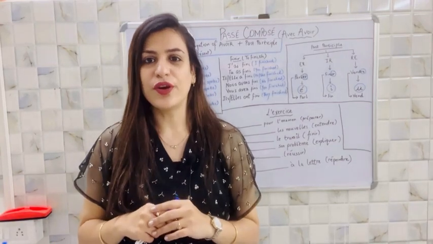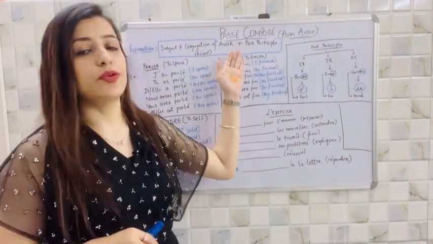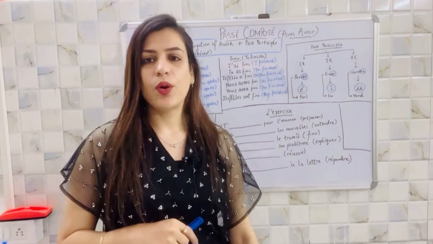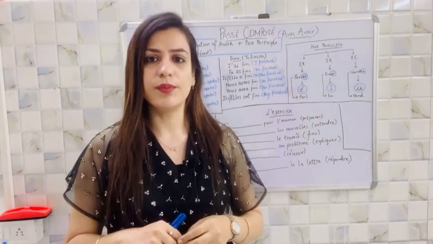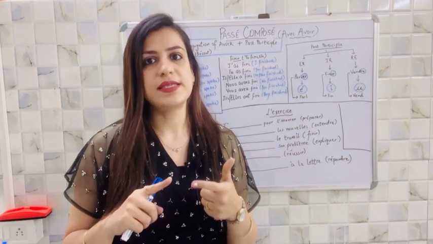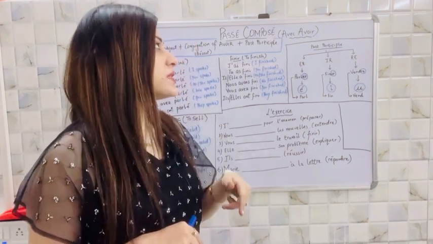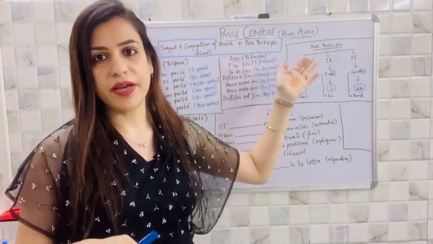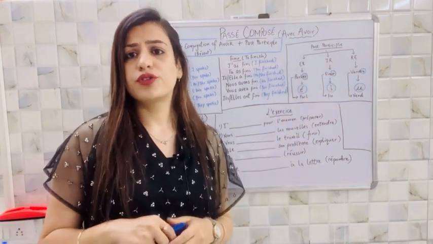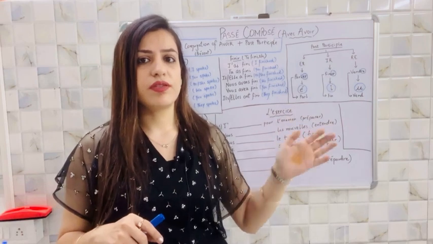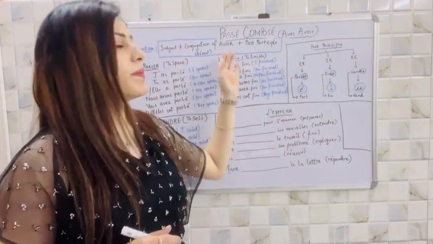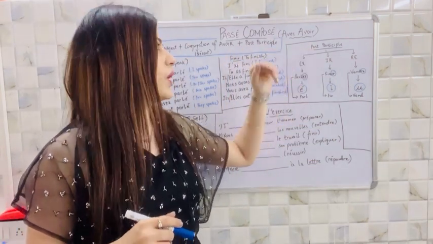Bonjour mes étudiants. So in today's class we are going to do passé composé. As you all know, there are two verbs that we need to form passé composé. First is avoir and second is être. So in this class we are going to do passé composé avec avoir. Although most of the verbs take avoir and there are very few verbs which take être. So let's get started with passé composé avec avoir.